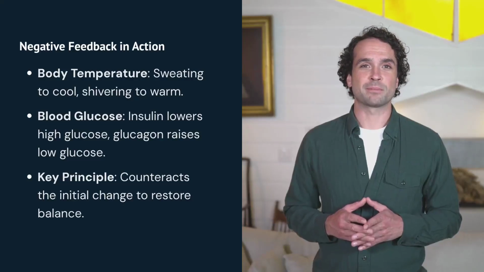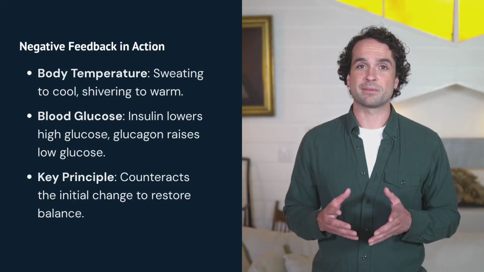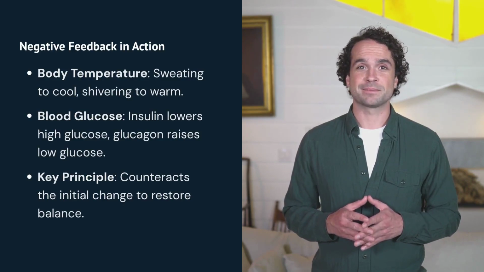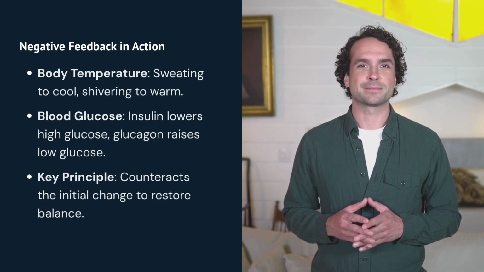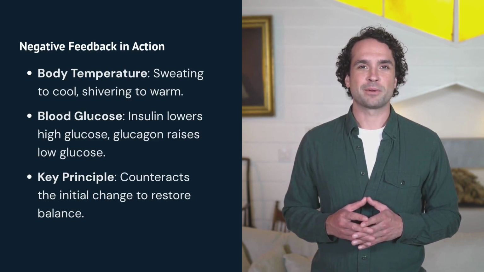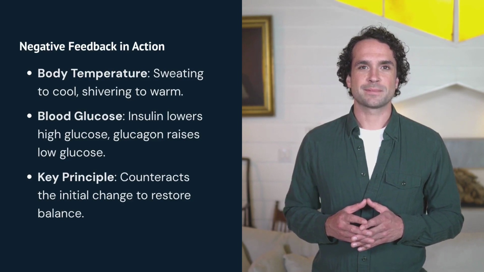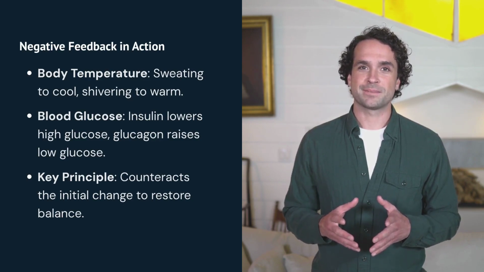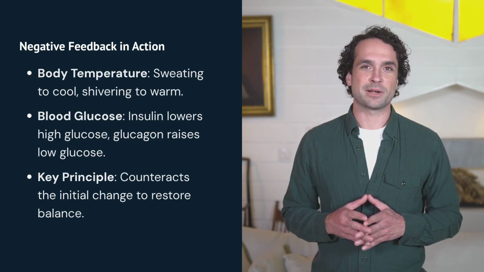Negative feedback loops are ubiquitous in biology. Consider body temperature. If it rises, your hypothalamus, the control center, activates sweat glands, the effectors, to cool you down. If it drops, muscles shiver to generate heat. Another excellent example is blood glucose regulation. After a meal, blood glucose levels rise, stimulating the pancreas to release insulin, which lowers glucose. If glucose levels fall too low, the pancreas releases glucagon, which raises them. These continuous adjustments ensure vital variables remain within a narrow, life-sustaining range.